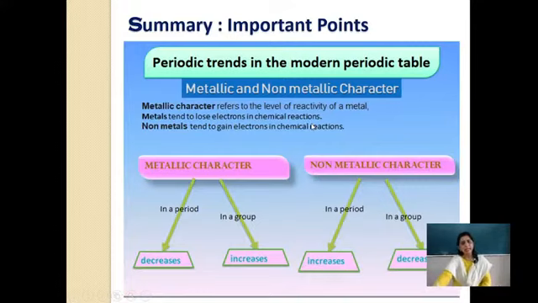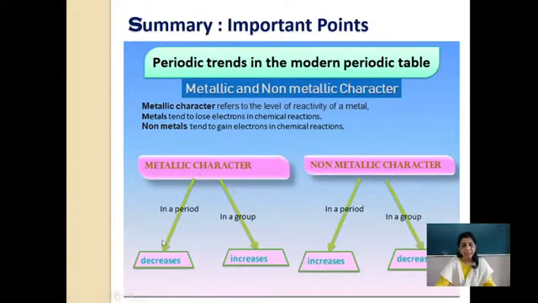What is metallic character? It refers to the reactivity of a metal. Metals tend to lose electrons. So those elements with 1, 2, 3 electrons in the valence shell are mostly metals because they like to lose electrons. Just now we have seen this in valency. Non-metals tend to gain electrons. So those elements having 5, 6, 7 electrons in the outermost orbit will like to gain electrons, and they are mostly non-metals.